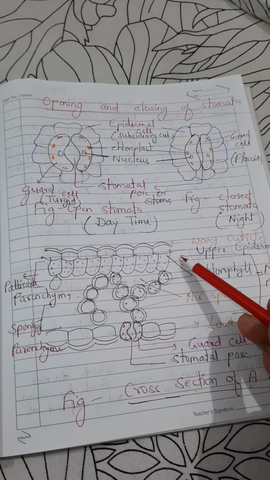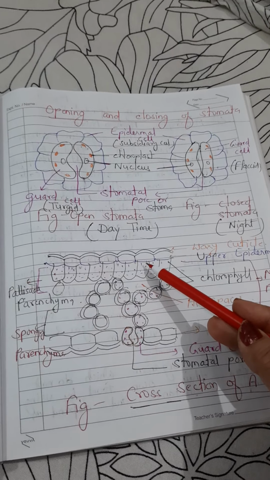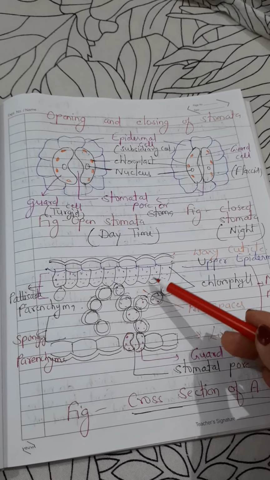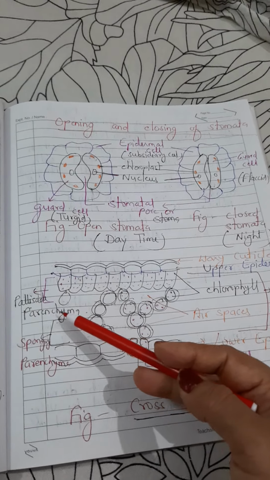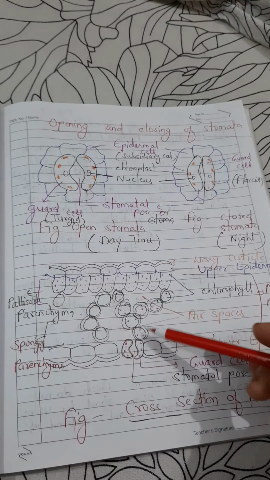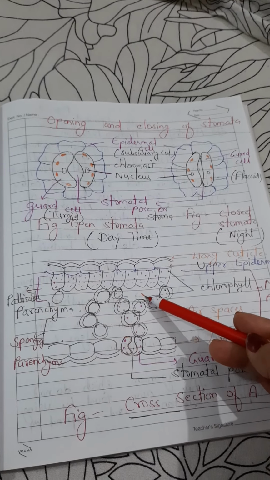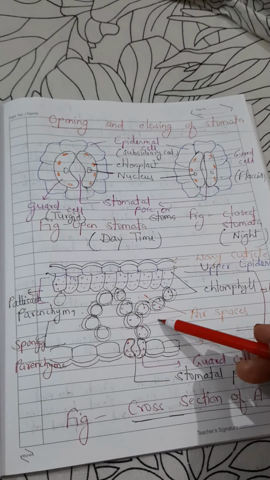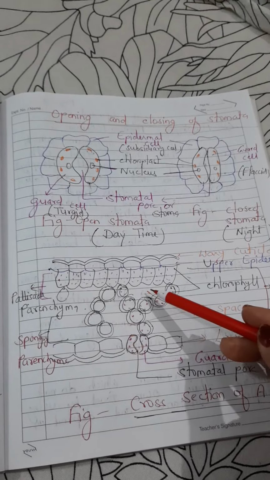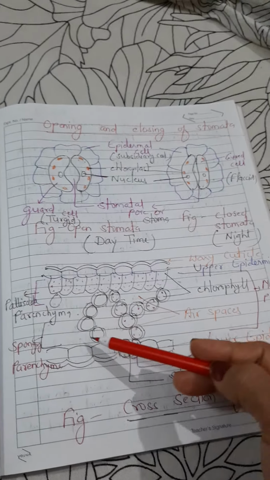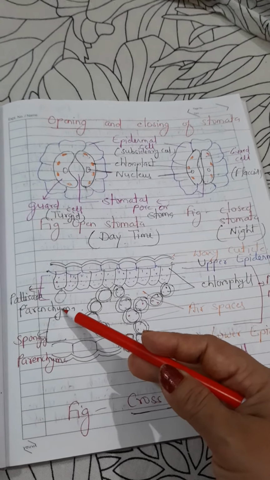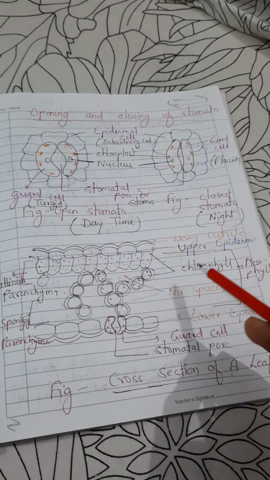After the upper epidermis, the parenchymatous cells present are called palisade parenchyma. After that, these cells are called spongy parenchyma. In the spongy parenchyma, some gaps are present that are filled by air, so these are the air spaces. The spongy parenchyma and palisade parenchyma together are called mesophyll cells. So this is the diagram of the cross section of a leaf.